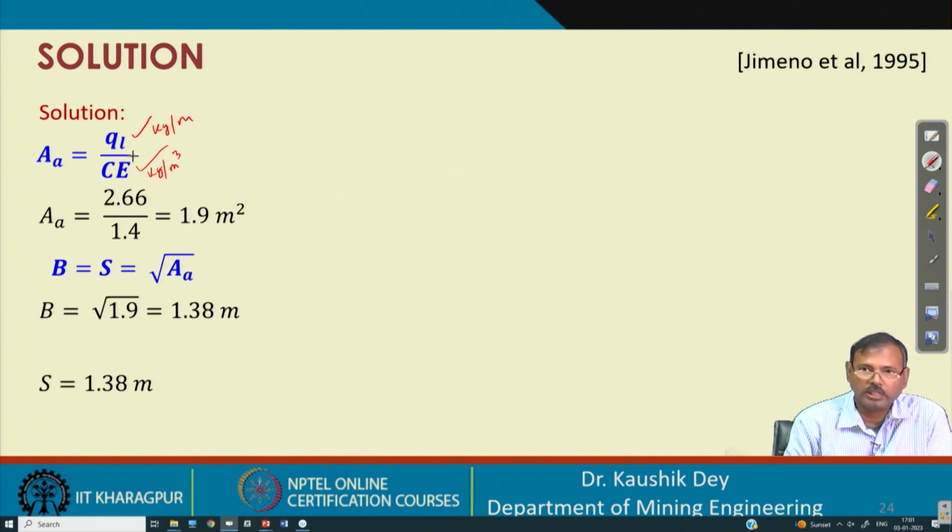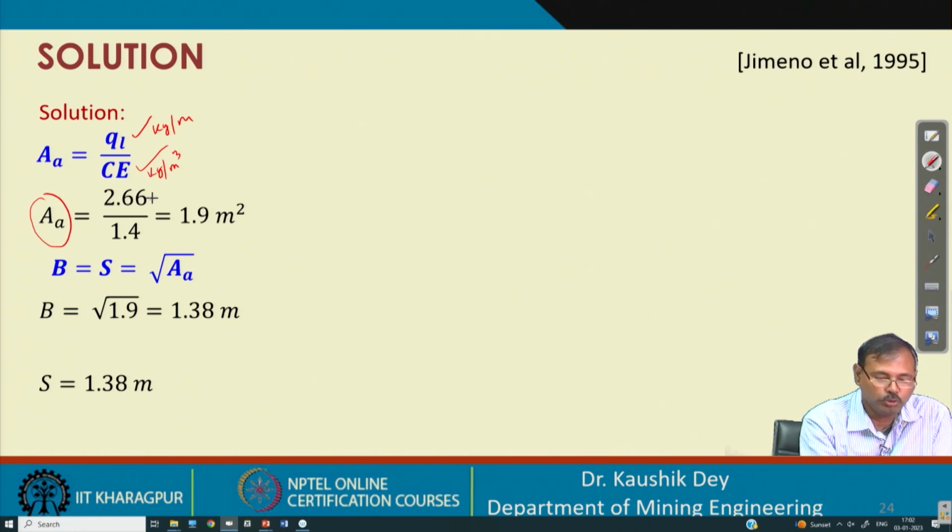So it gives the meter square area, the influential area of that particular QL charge, the equivalent surface area that has to be considered.